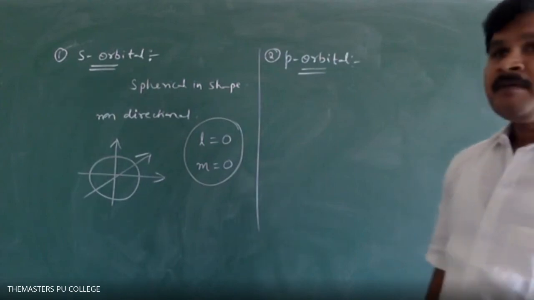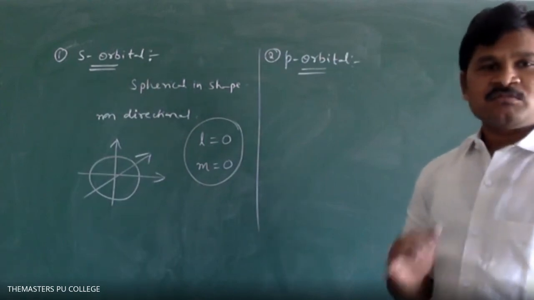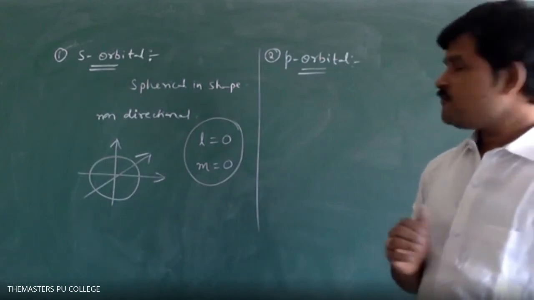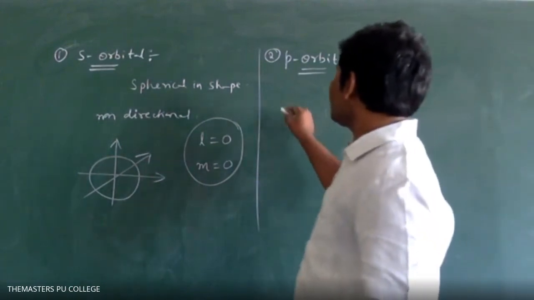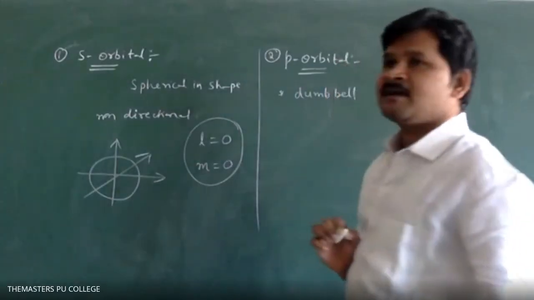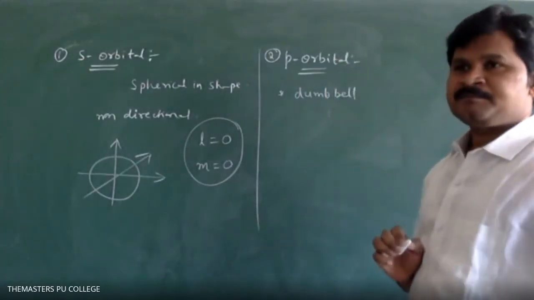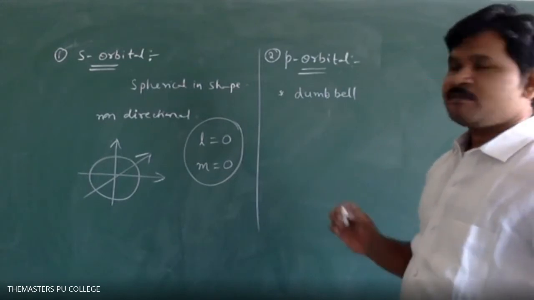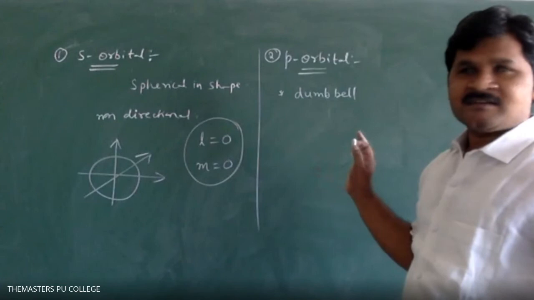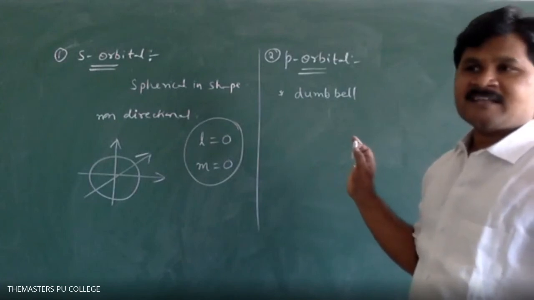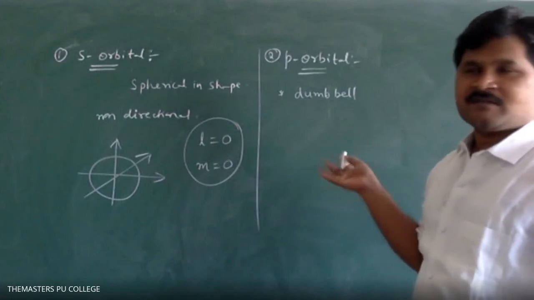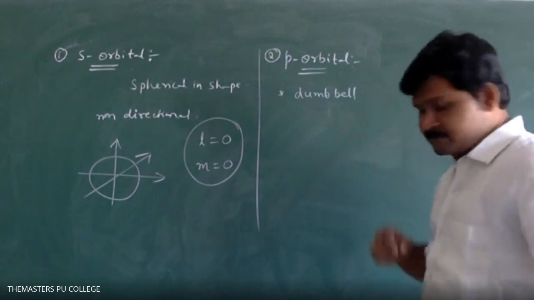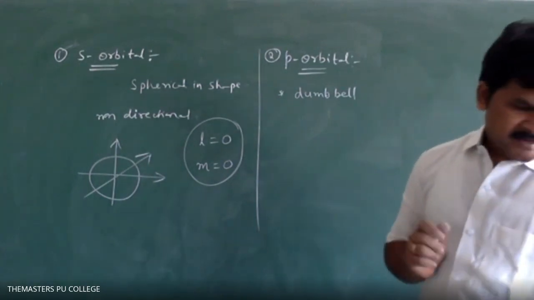Okay, P orbital has 3 lobes. Before that, what is the shape of P orbital? Dumbbell shape. P orbital has a double shape. Okay, so P orbitals are directional orbitals. In a particular direction only they will form sigma bonds and pi bonds, because they are directional orbitals.